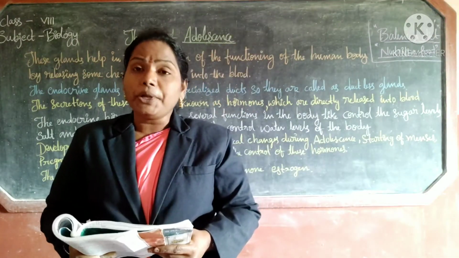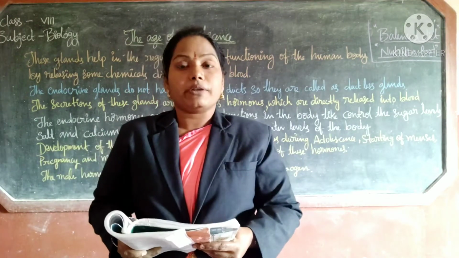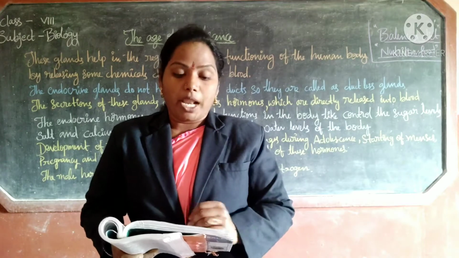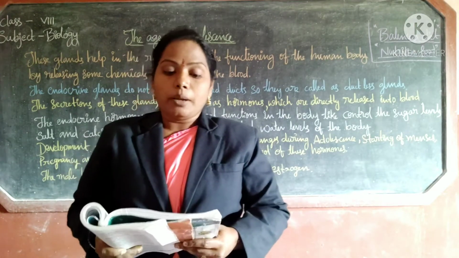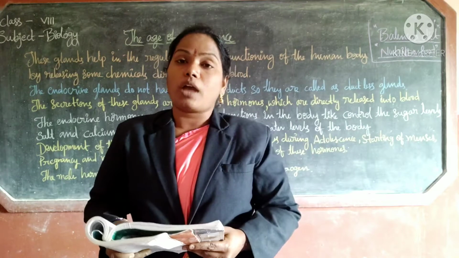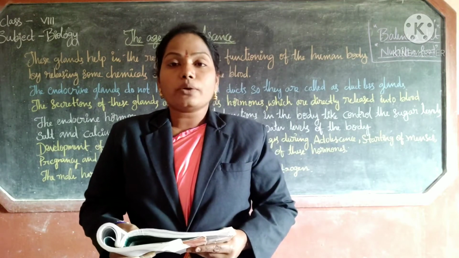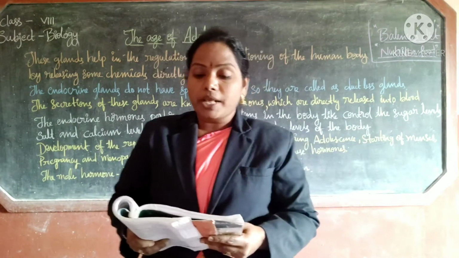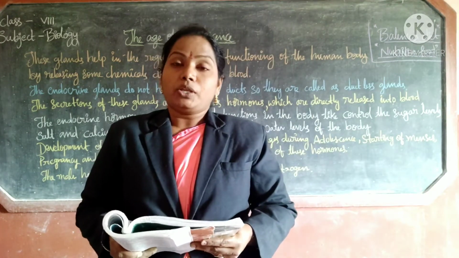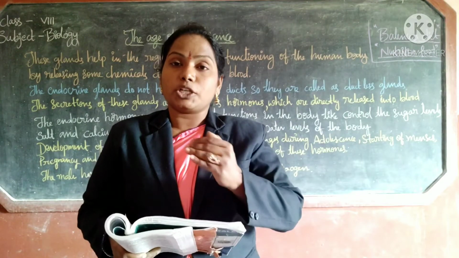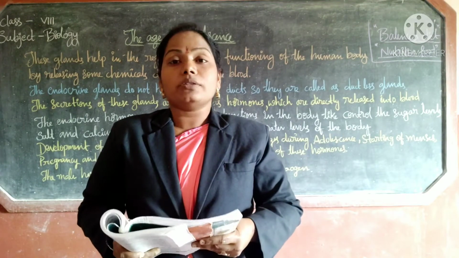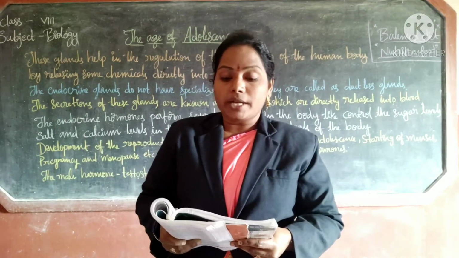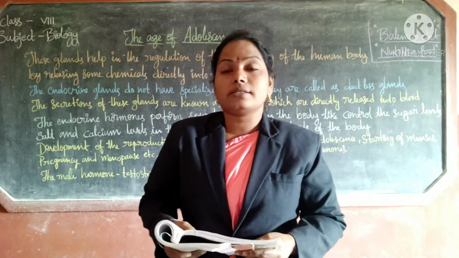Next, pituitary gland. Third one is pituitary gland. This pituitary gland is present in both male and female. The hormones are pituitary hormones like growth hormone. How are you growing? With this growth hormone. Growth hormone releases into the blood and brings about general growth. Understood? And it stimulates other endocrine glands.